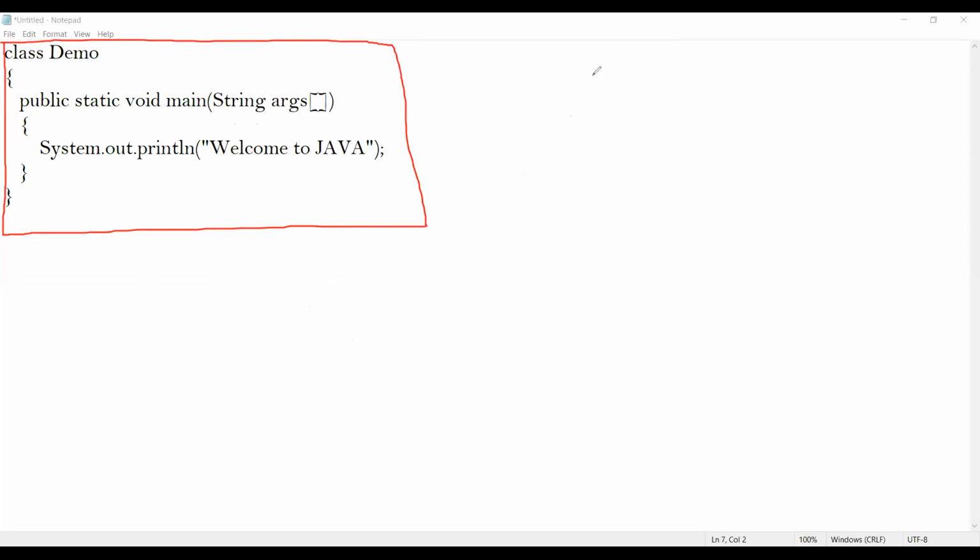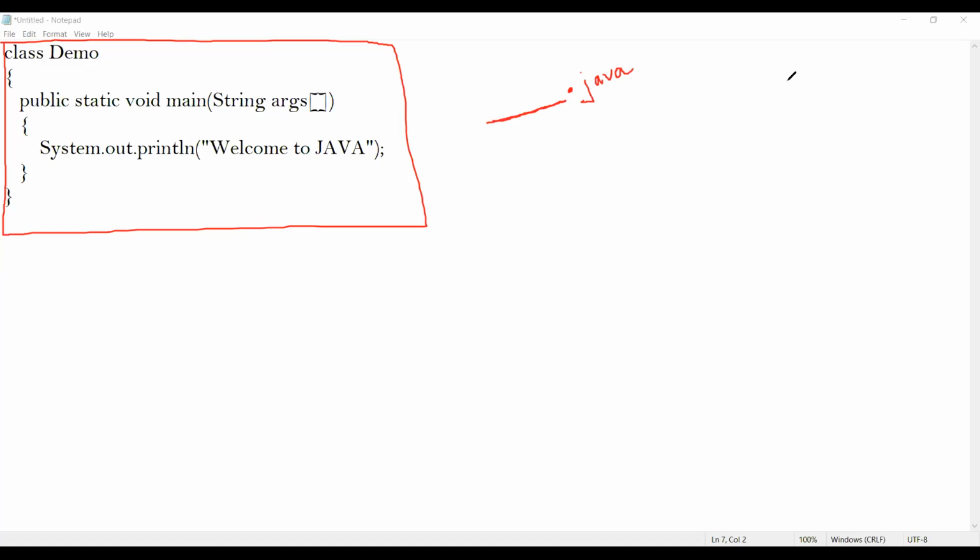In order to save it, I need to specify a name for the file. Before that, all Java programs have the extension .java, and before this .java we need to specify the name of the program or source code.